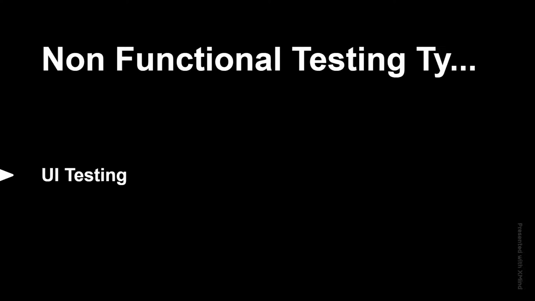Here are some checklists for you to do this user interface testing. First we will see what those checklists are. The first checklist is to check whether the company logo and the company name are correctly visible or not.